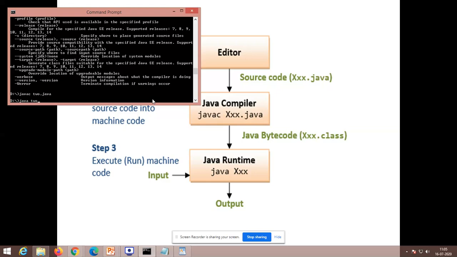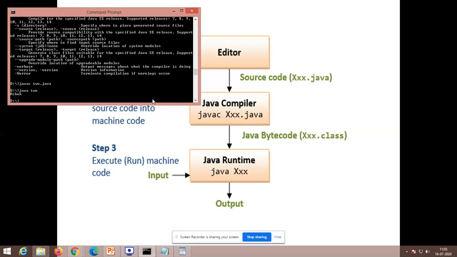When I give this, some systems will convey an error, some systems will execute as it is. Now it executed, right? See, on some systems, at the initial stage, while you are going to execute with java and the class name, automatically I could see the output.